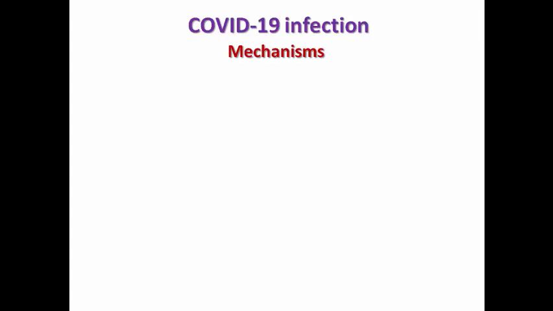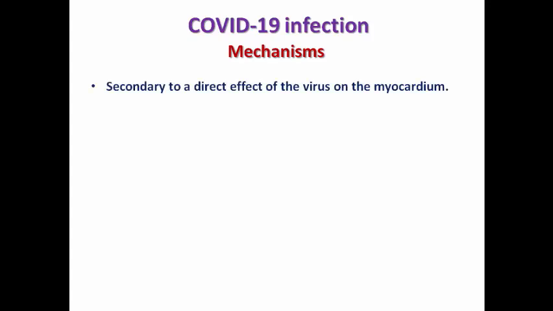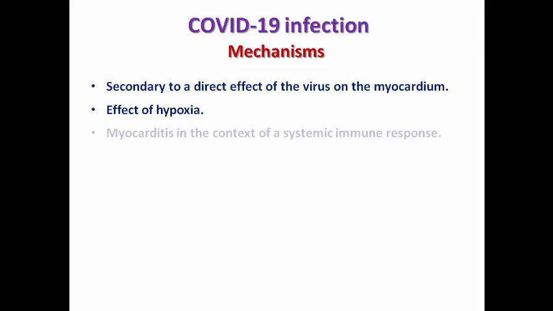COVID-19 may result in cardiac affection by different mechanisms. It may be secondary to a direct effect of the virus on the myocardium, effect of hypoxia resulting in supply-demand mismatch and type 2 MI, or myocarditis may occur in the context of systemic immune response caused by the COVID-19 infection, which was famously called cytokine storm.